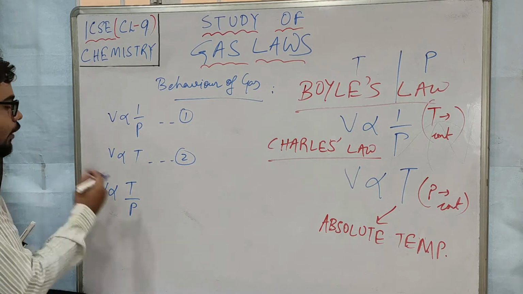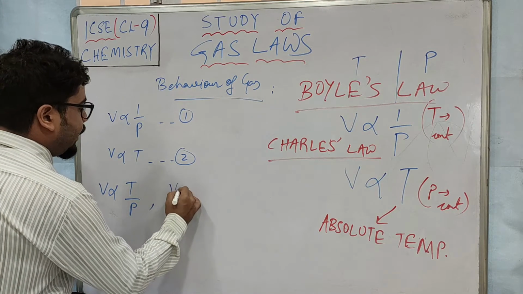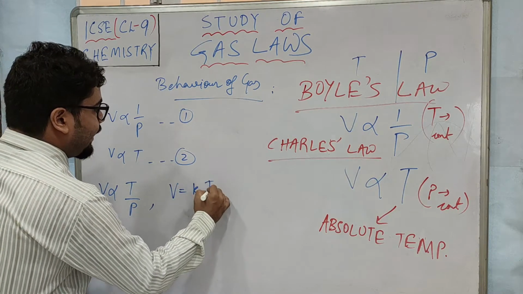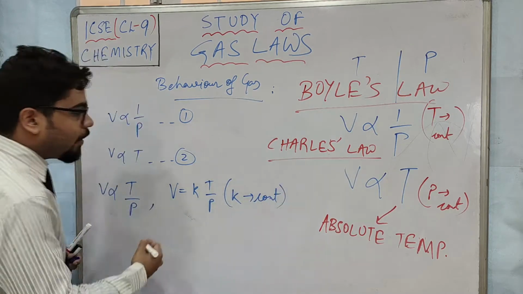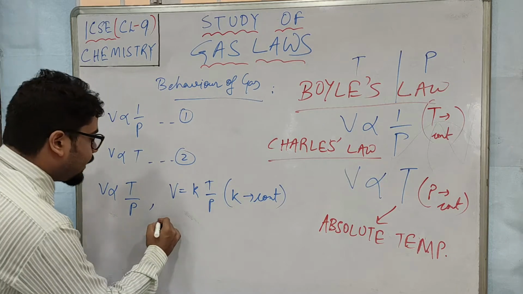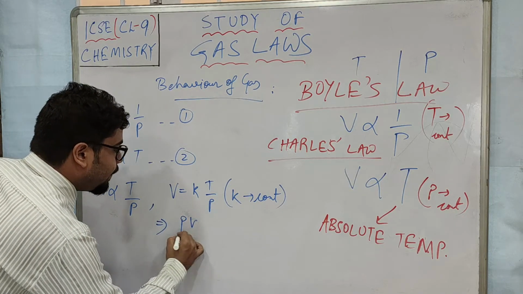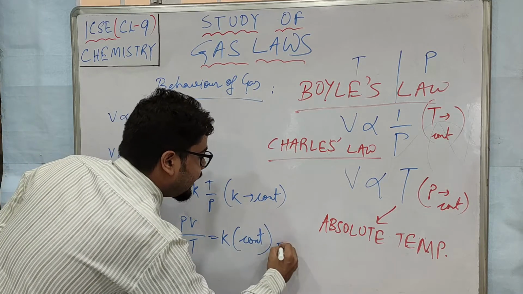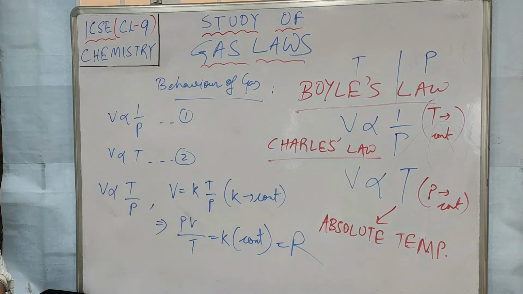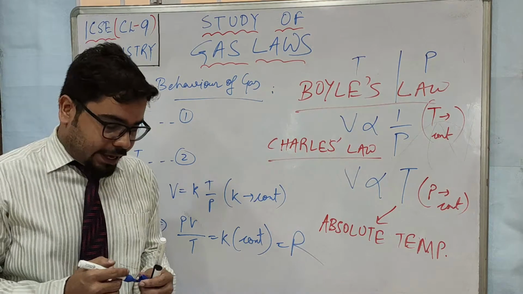Or what we can write is V equals K T by P, where K is a constant. Or we can write PV by T equals K, that means a constant, and it is actually R. Now what is this R? R is the ideal gas constant.